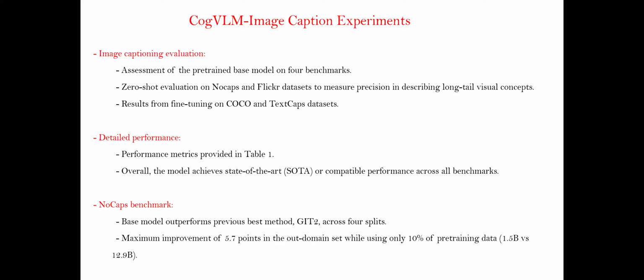When it comes to NoCaps, as I will show in the slides which are going to come, the base model outperforms the previous best method, GIT2, across four splits. The maximum improvement is 5.7 points in the CIDEr score on the out-of-domain split, while using only 10% of the training data. That is 1.5 billion tokens used in pre-training data as opposed to 12.9 billion, which was used in the GIT2 training.